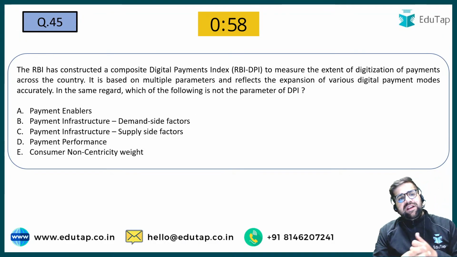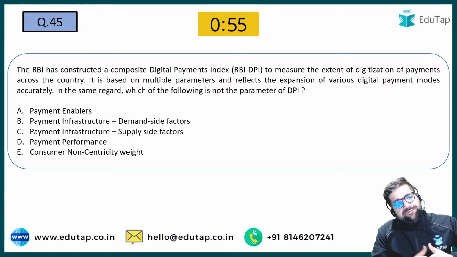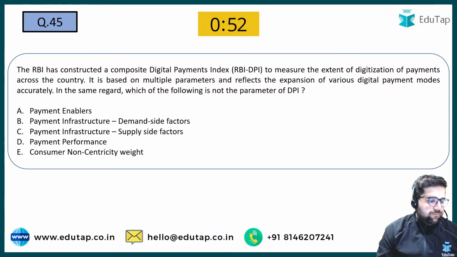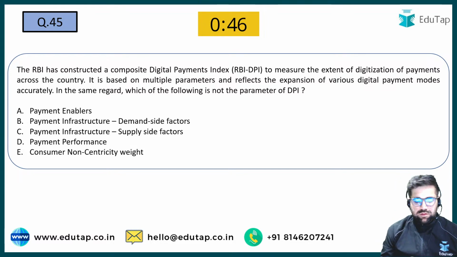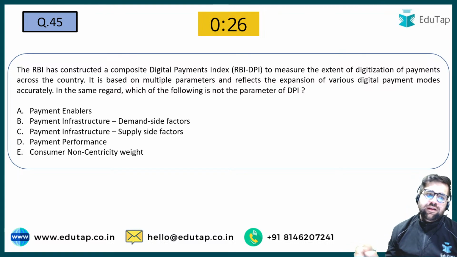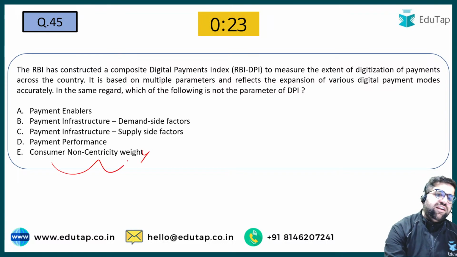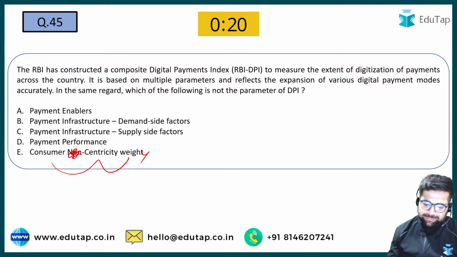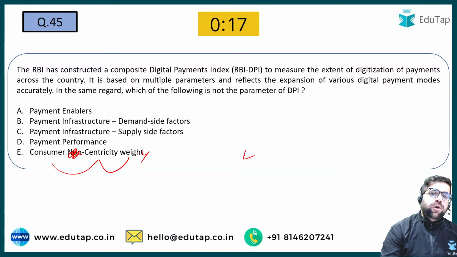Second last question before we wind up. Please tell me the answers for 45 also. 45. RBI has constructed DPI. What is the following not a parameter? Yes, consumer non-centric weight. This is not the parameter, rather it's consumer centric weight. So ये non गलत है. Okay. Good. So answer will be option number E.